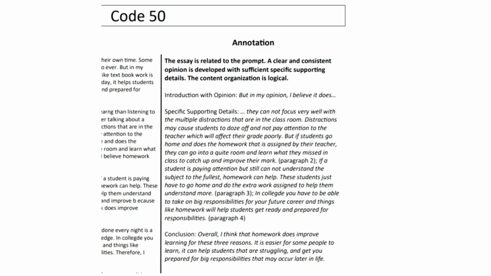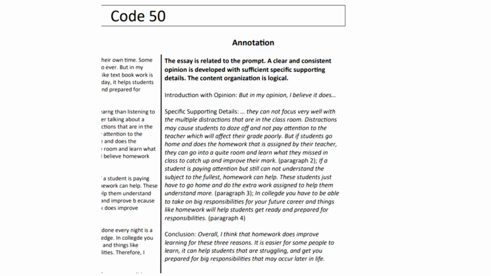So let's take a look at this. This one scored higher. Do you notice the difference between the Code 40 essay and the Code 50 essay? These opinion pieces were actual student pieces. These are real student pieces that OSSLT releases to teachers, students, and families so that you can see how things are marked.